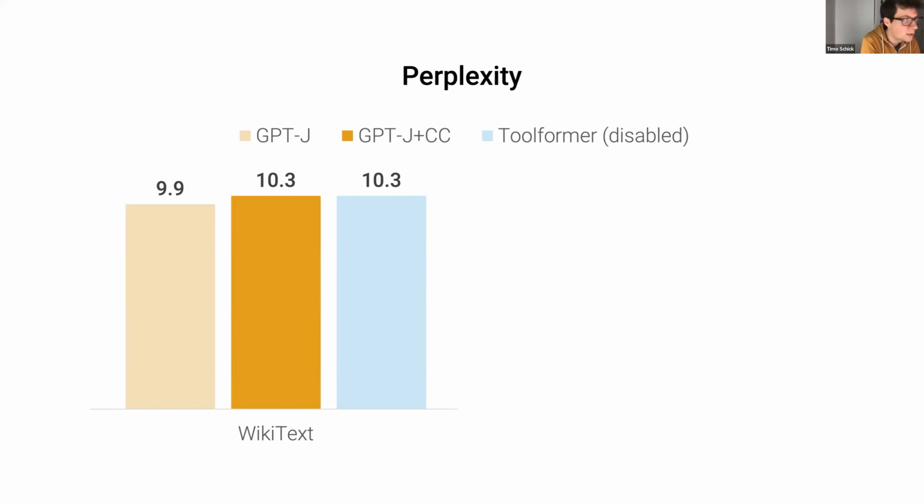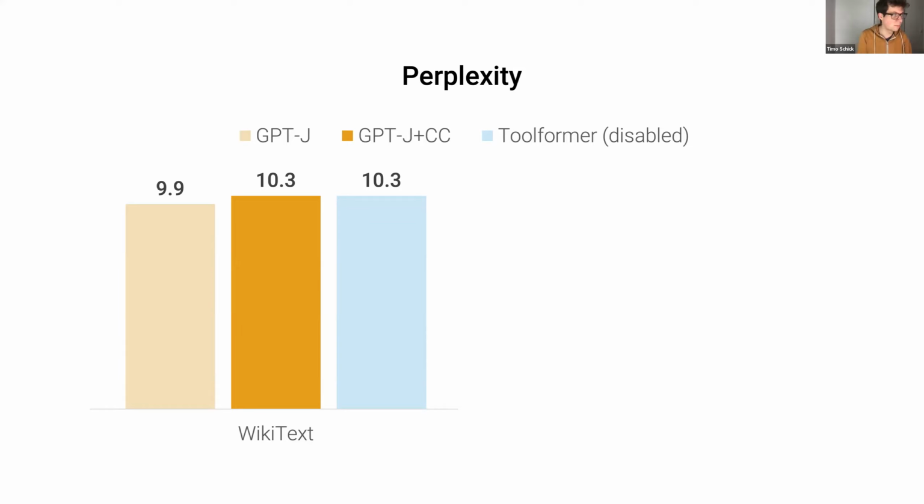The reason why we're only seeing Toolformer disabled here is that as soon as we enable API calls, computing perplexity becomes intractable, because at each possible position to get the distribution over next tokens, we would have to look at all possible API calls that the model could do.